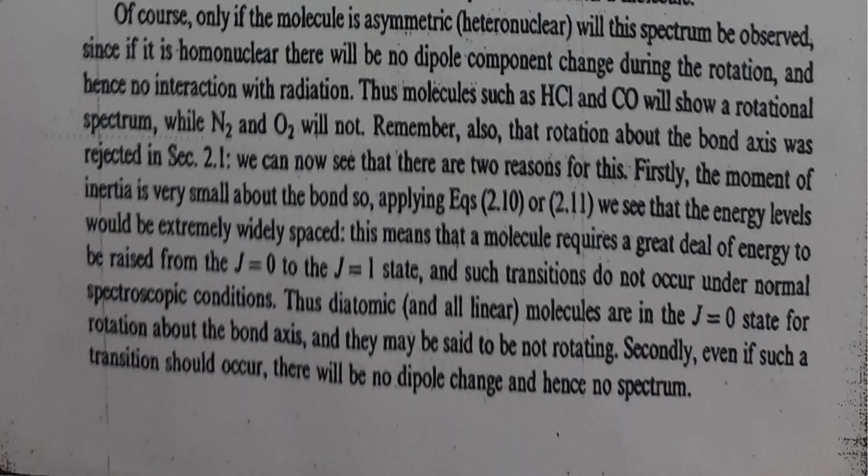The rotational spectrum of a diatomic molecule has many applications, like the determination of bond length from the B value, that is the rotational constant value. As a result, a diatomic molecule can serve as an example of how the determined moments of inertia can be used to calculate bond lengths.